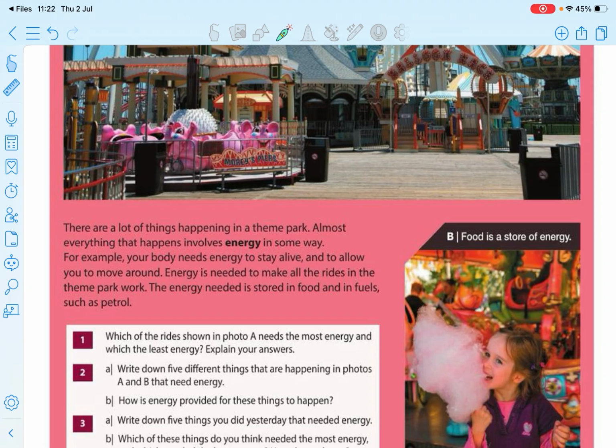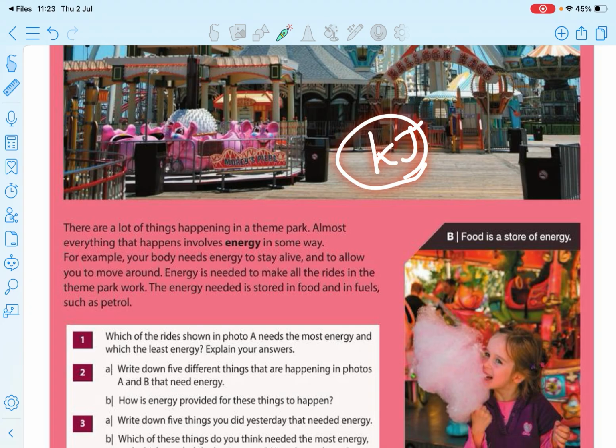Energy is used to do something, and energy is measured in joules. The symbol is capital J, joule. You need to know about the unit and its symbol. And sometimes you may recall, now that you have learned these things before, the kilojoule.